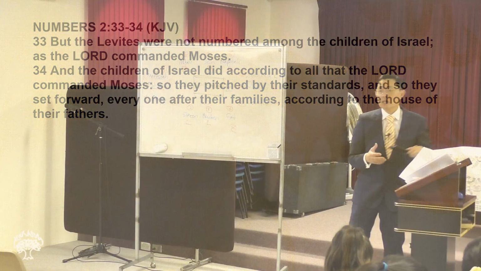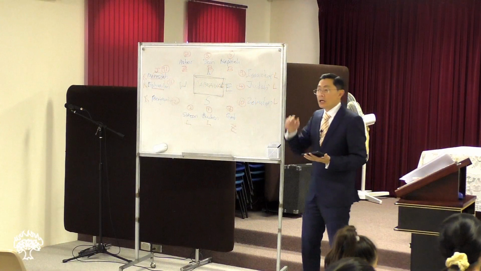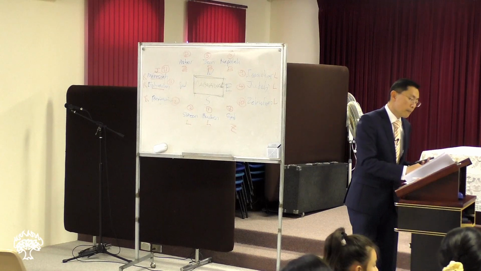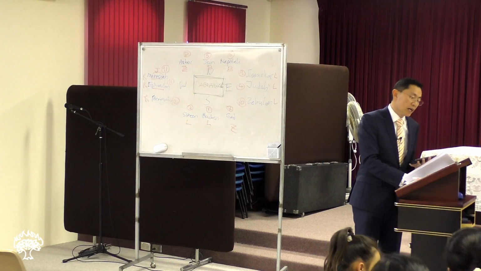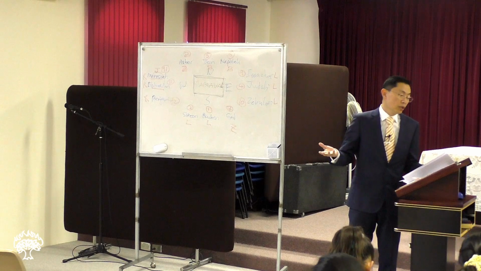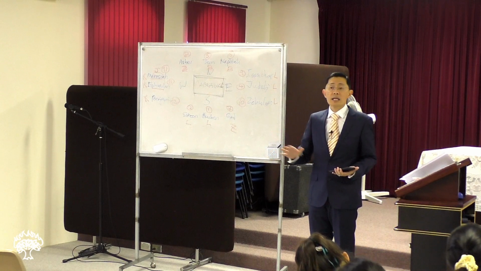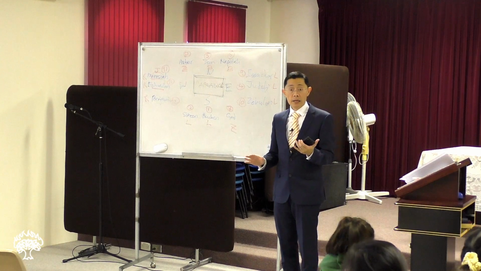So here, God simply gave the instruction. And what did the children of Israel do? They did according to all that the Lord commanded Moses. Whatever God told Moses, they simply did it. That's it.